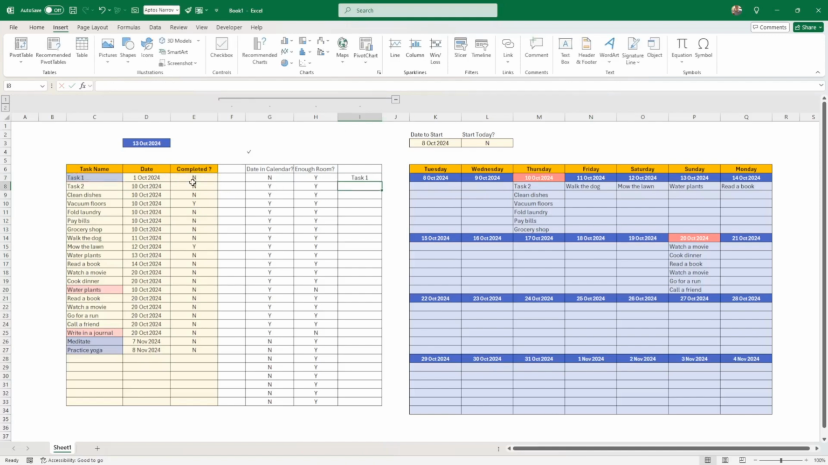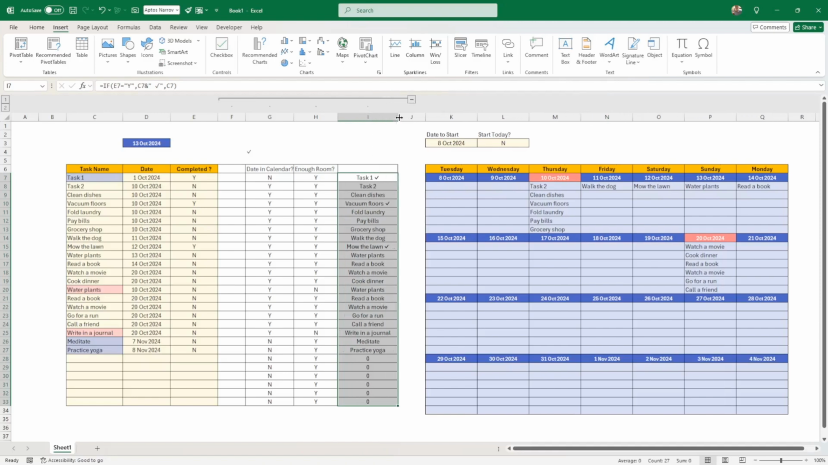Okay, let's see if it works. If I put Y, yeah, there is a tick. Okay, perfect. Oops, this is all a bit big, but that's our ugly thing, so that's okay. Nobody's going to see this. So you see, as soon as there's a Y, it had a tick. How clever.